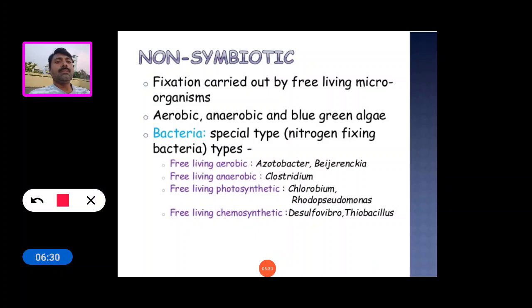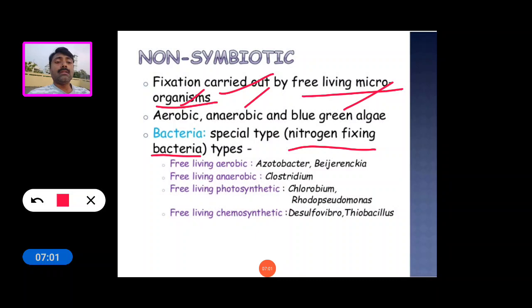In this process, fixation is carried out by free living microorganisms, aerobic or anaerobic bacteria or blue-green algae. Some special types of bacteria involved are called nitrogen fixing bacteria.